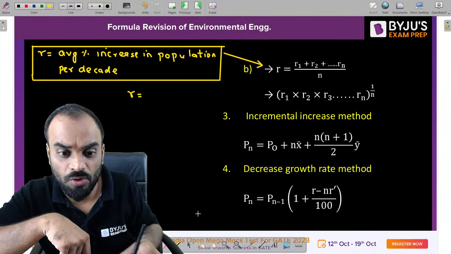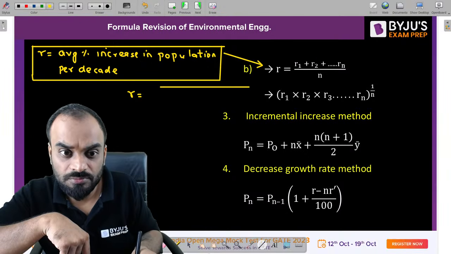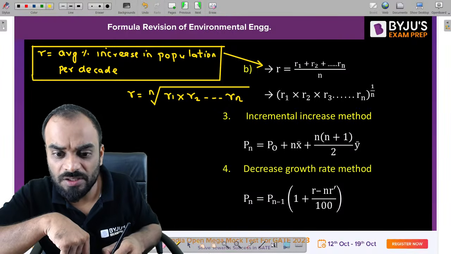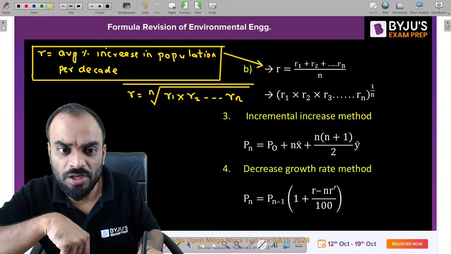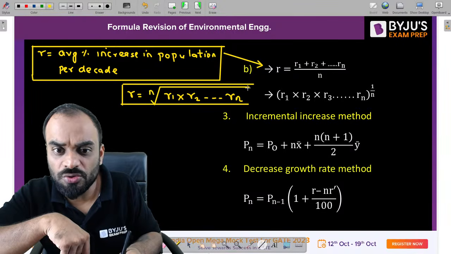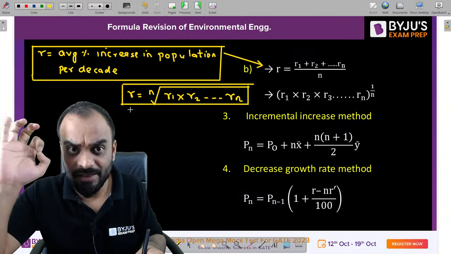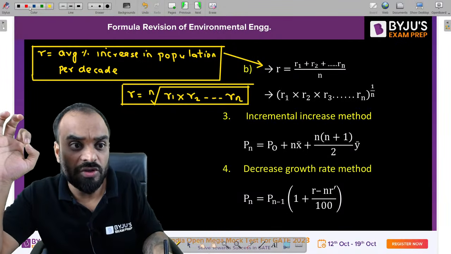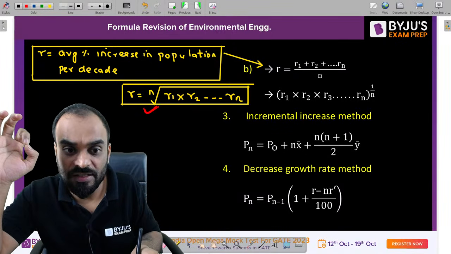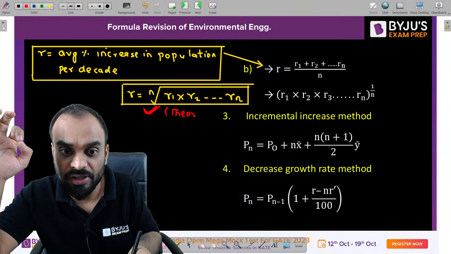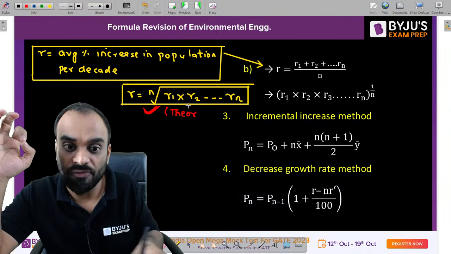Geometric mean is equal to what? Under root of, raised to power N, R1, R2 up to Rn. So this is your geometric mean. You can use this formula also. But guys, as per your examination or the standard condition, you have to always use the standard value, that is this one. So for theoretical purpose, please use this particular formula only to calculate the value of R.